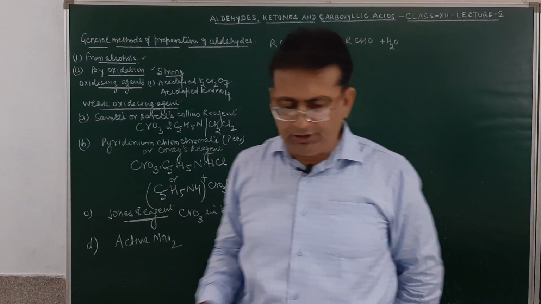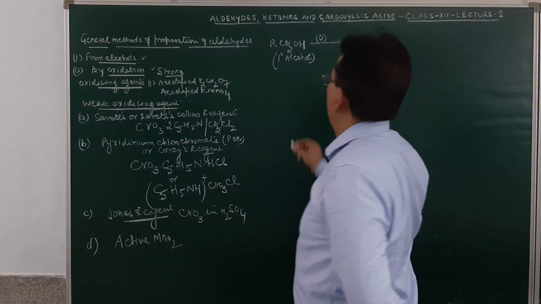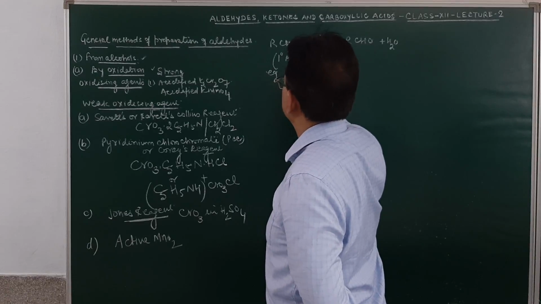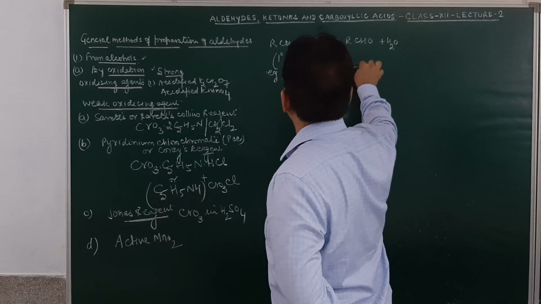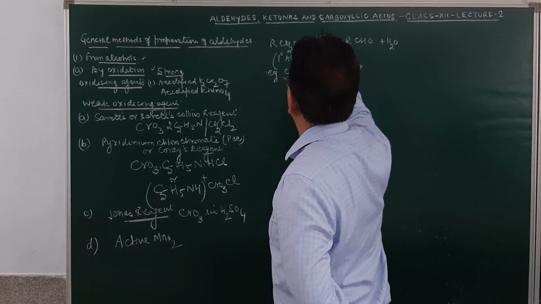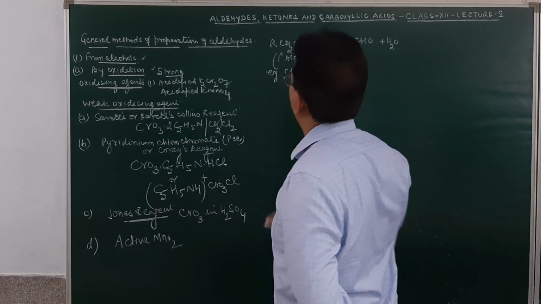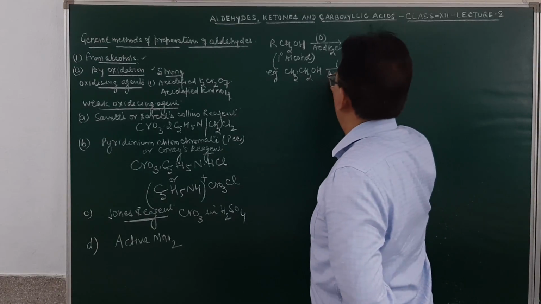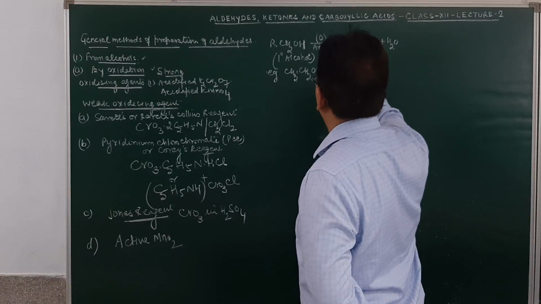Tell me whether I am getting it clear for you or not. As for example, if you take ethyl alcohol and carry out the oxidation with acidified potassium dichromate, the oxidizing agent is strong.